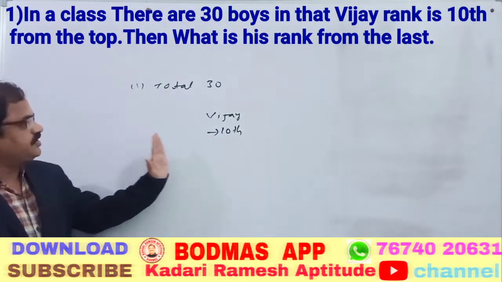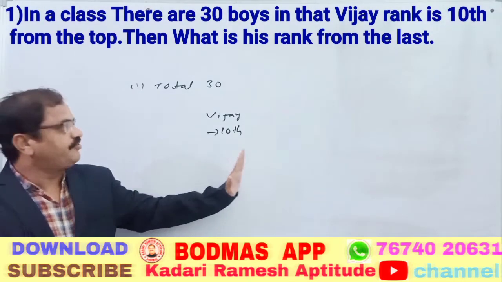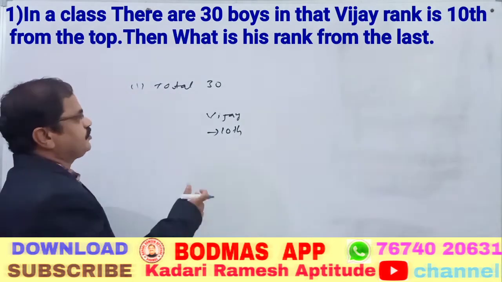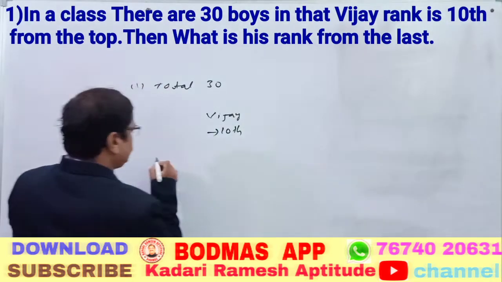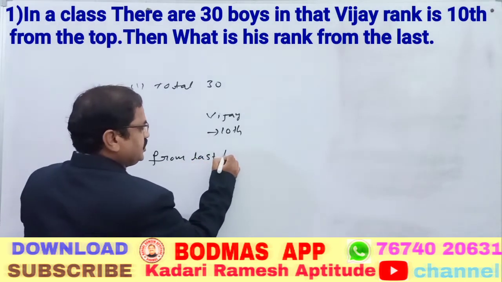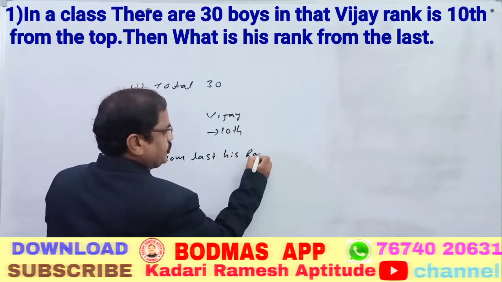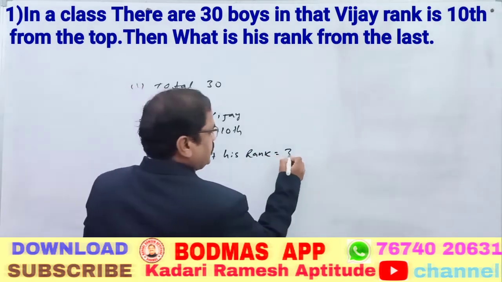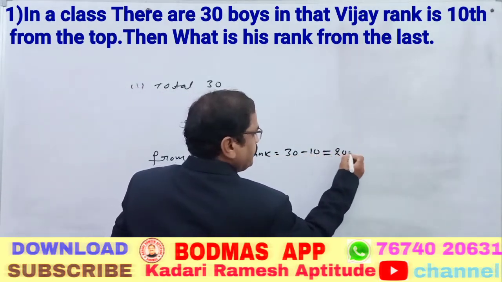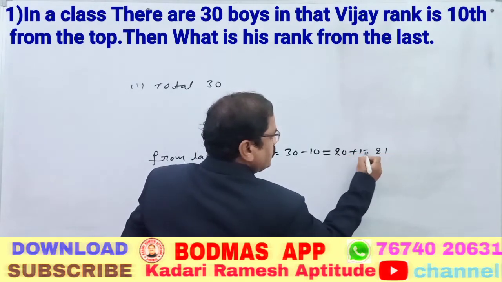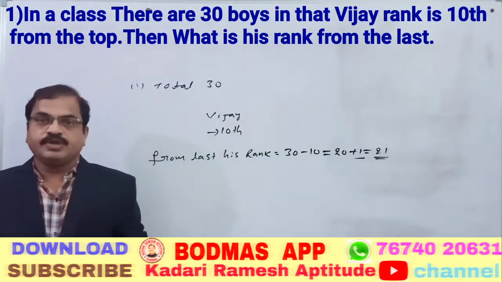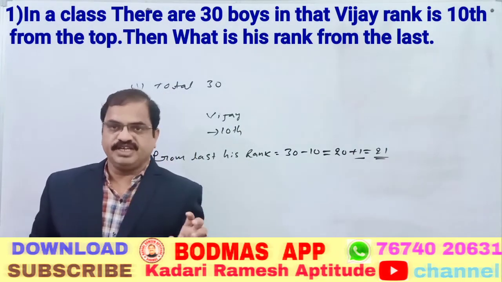From the top means like that, this is 10th. What is the rank from the last? While we are doing these type 1 models, the rank from last is equal to 30 minus 10, which is 20, plus 1, is equal to 21. The answer is 21. Why did I add 1 here? That is a simple technique I will explain here.